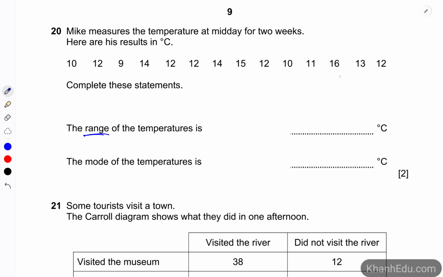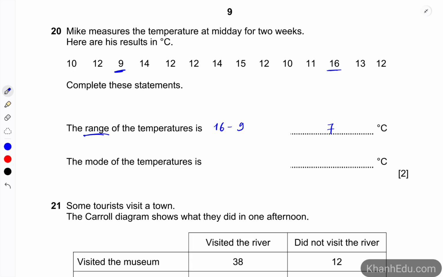So the highest one is number 16, and then minus the lowest, which is number 9. So 16 minus 9 is 7 degrees Celsius.